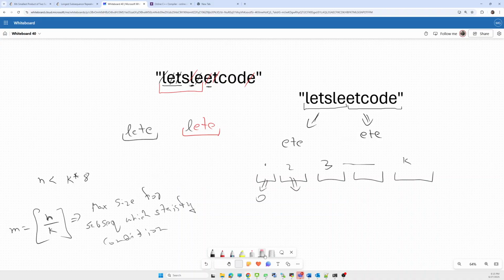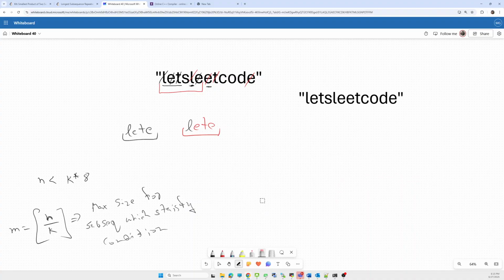Now let's think, what will be our constraint here? They say the maximum size of n is k times 8. So let's see this n by k. Can we put n as 8 times k minus 1?